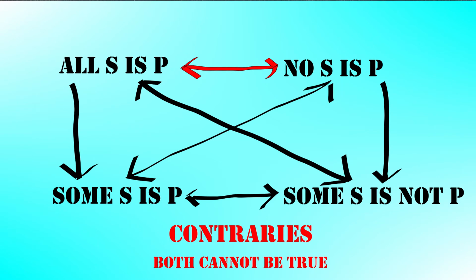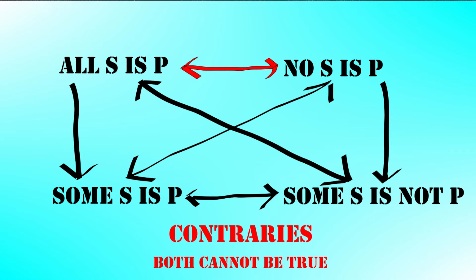Across the top, we've got the relationship that's called contraries, or contrariety. Contrariety occurs where both statements can't simultaneously be true. So if you say all S is P and no S is P, both of those sentences can't be true at the same time. Let's look at a concrete example. All human beings are mammals. If that's true, no human beings are mammals has to be false, and vice versa. But they both, in principle, could be false in some cases.